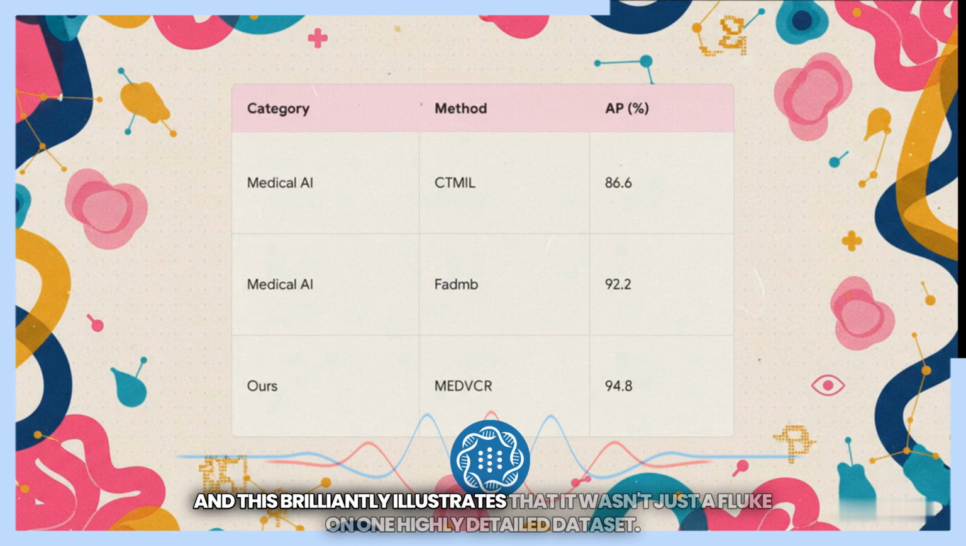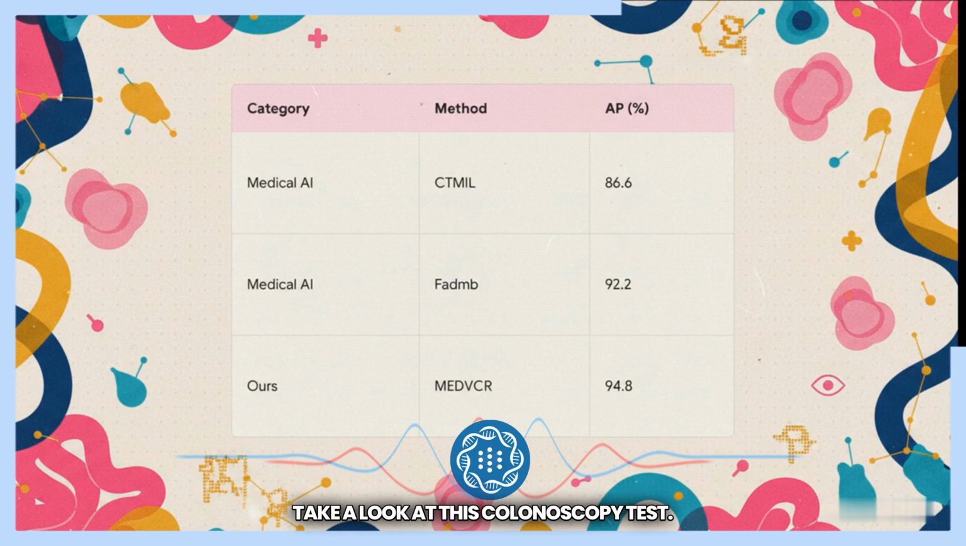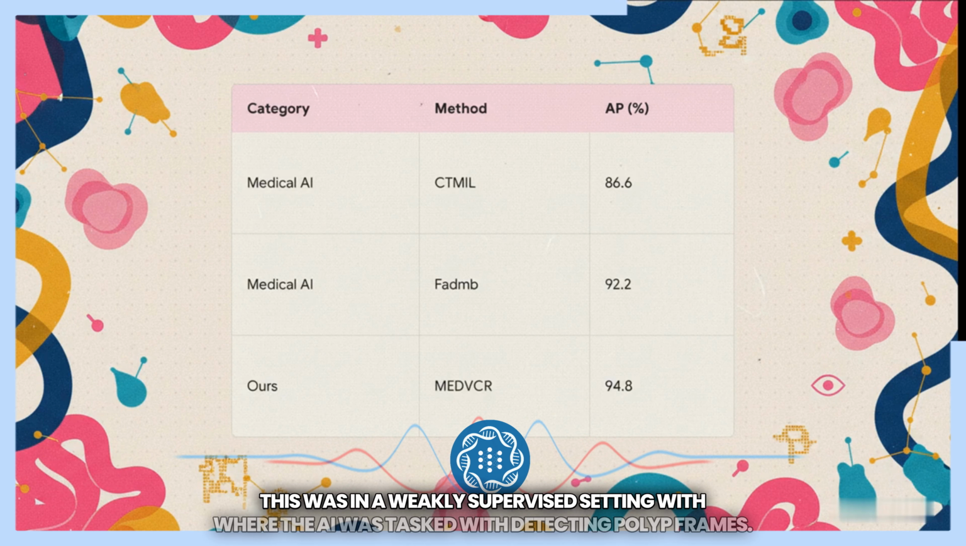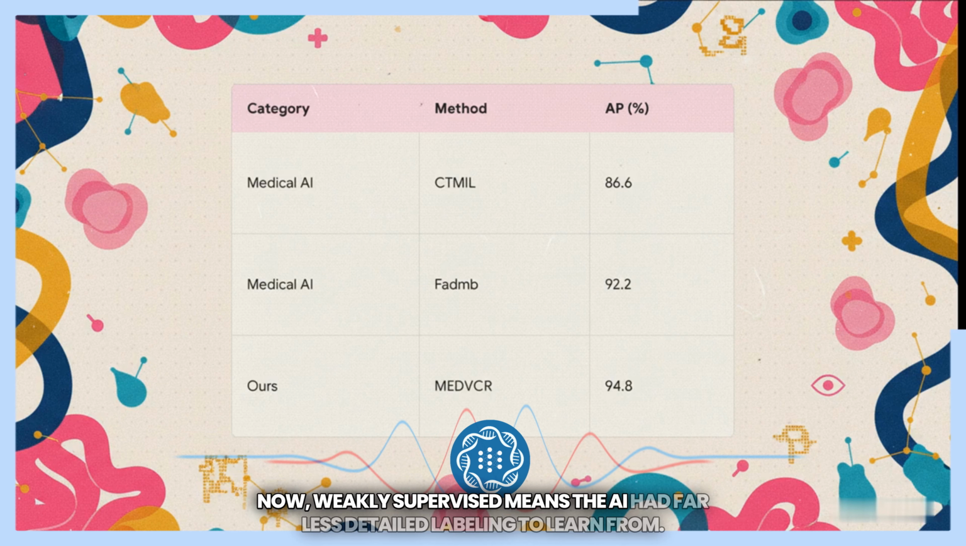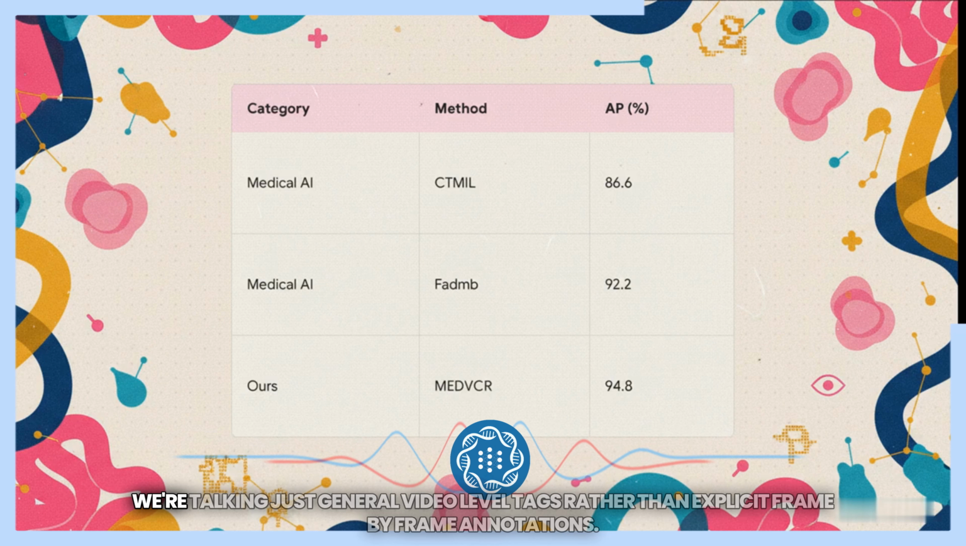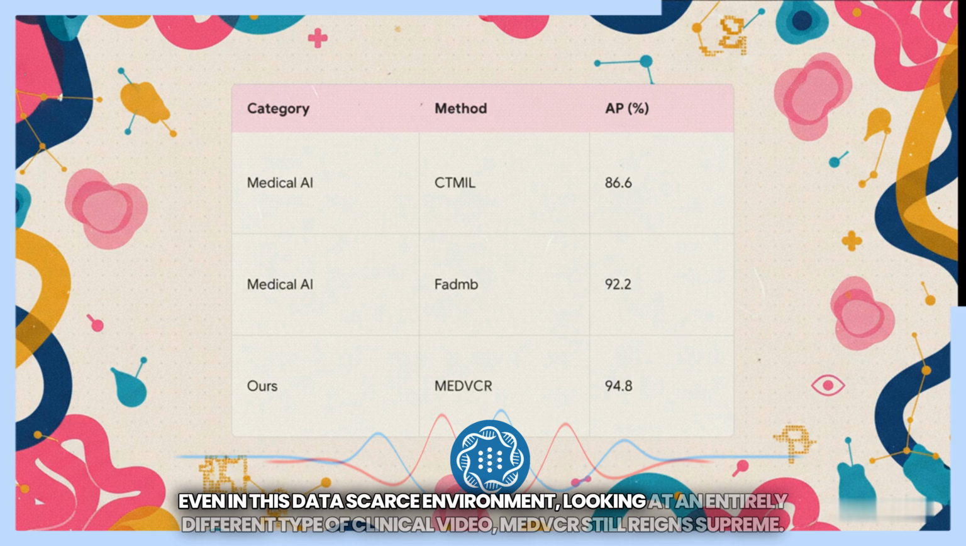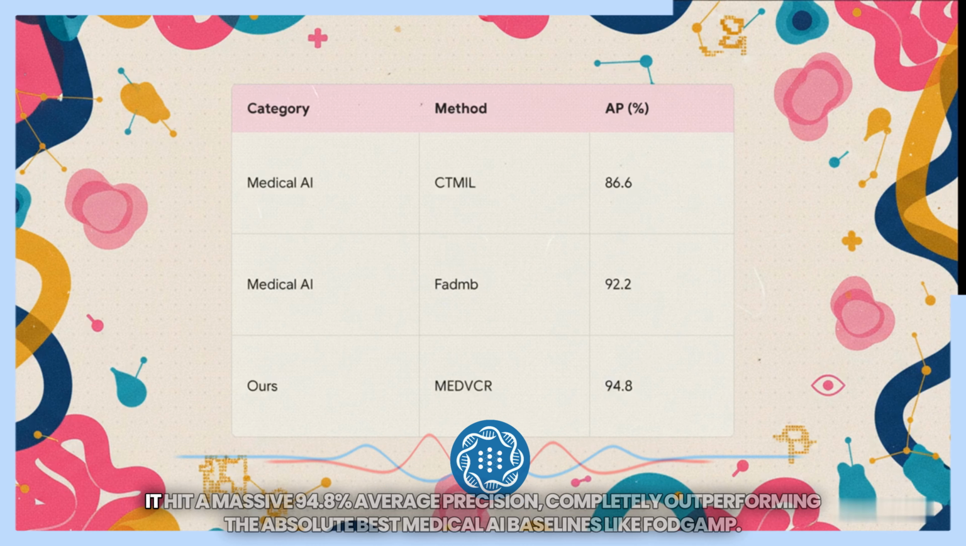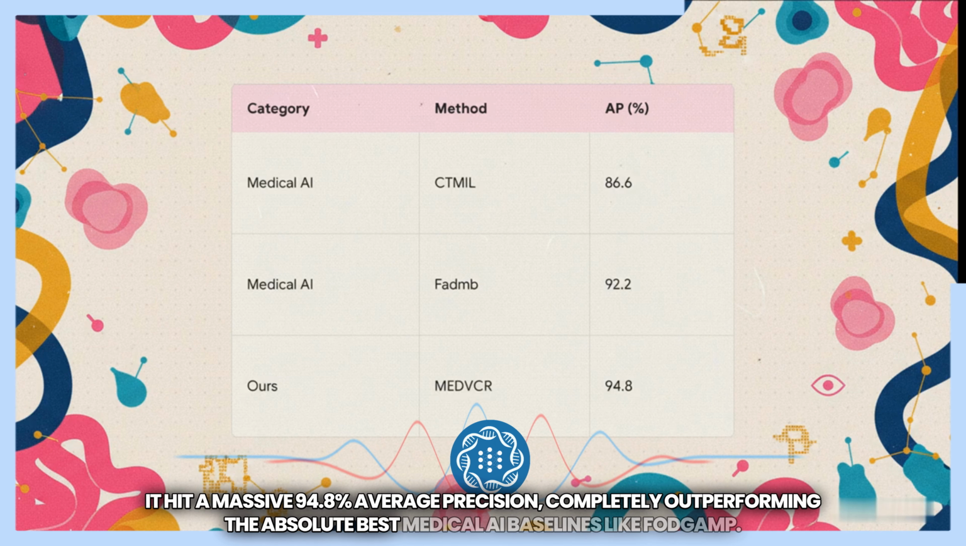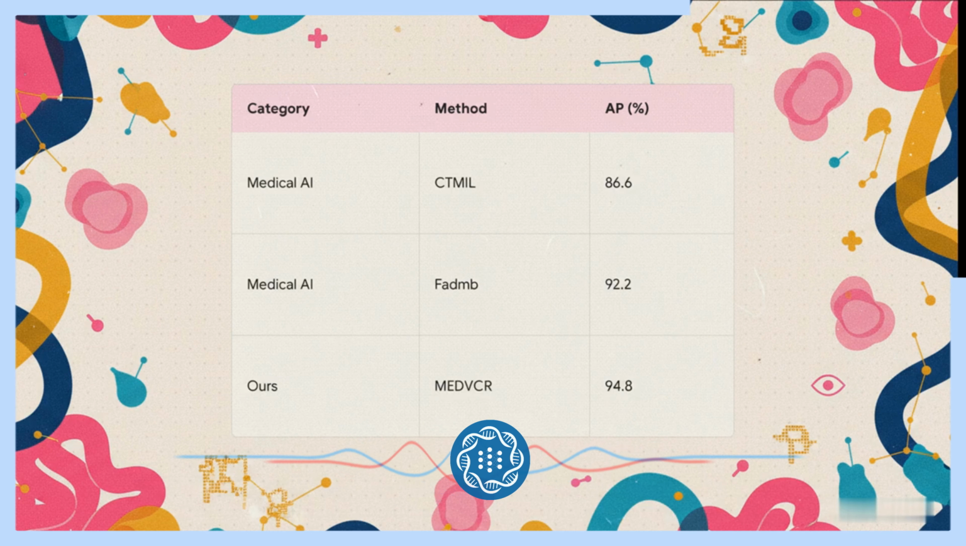And this brilliantly illustrates that it wasn't just a fluke on one highly detailed dataset. Take a look at this colonoscopy test. This was in a weakly supervised setting, where the AI was tasked with detecting polyp frames. Now, weakly supervised means the AI had far less detailed labeling to learn from. We're talking just general video-level tags rather than explicit frame-by-frame annotations. Even in this data-scarce environment, looking at an entirely different type of clinical video, MEDVCR still reigns supreme. It hit a massive 94.8% average precision, completely outperforming the absolute best medical AI baselines.